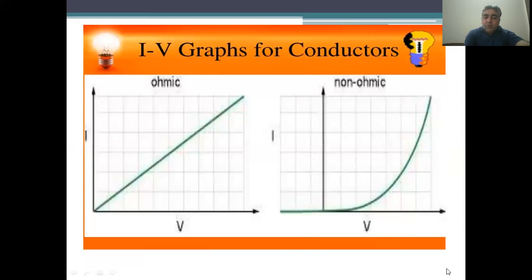So today we have covered Ohm's law. It states that the current flowing through a conductor is directly proportional to the potential difference.